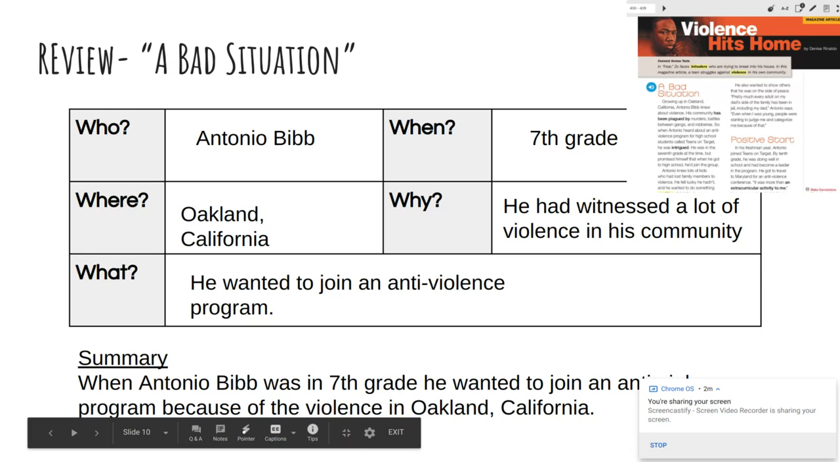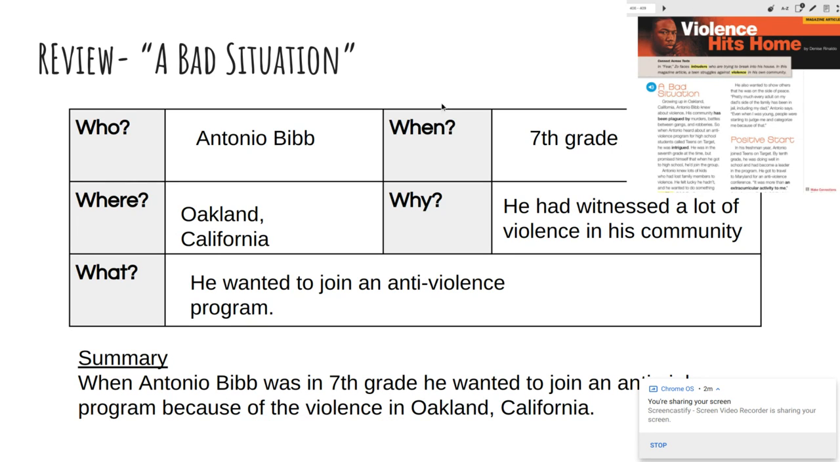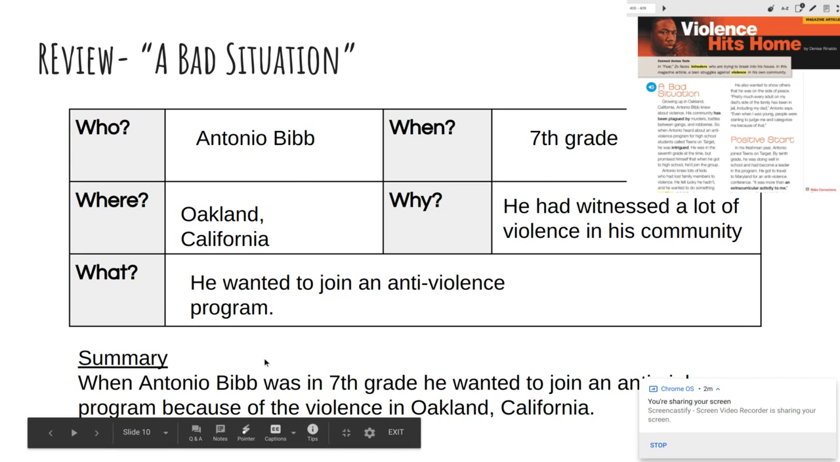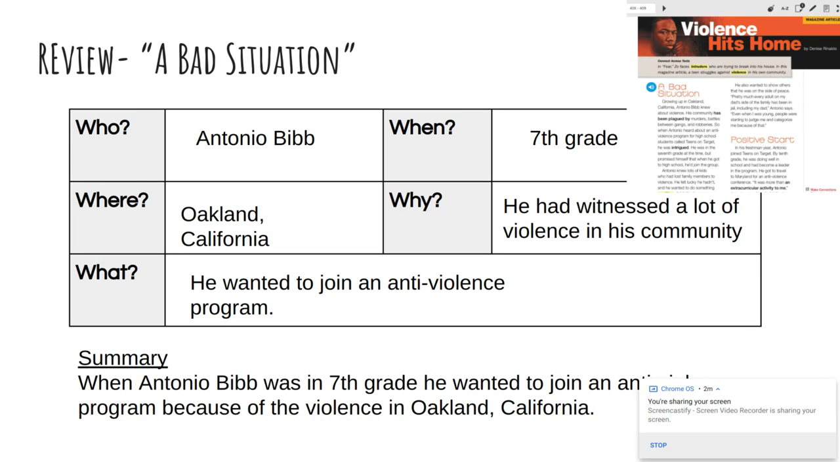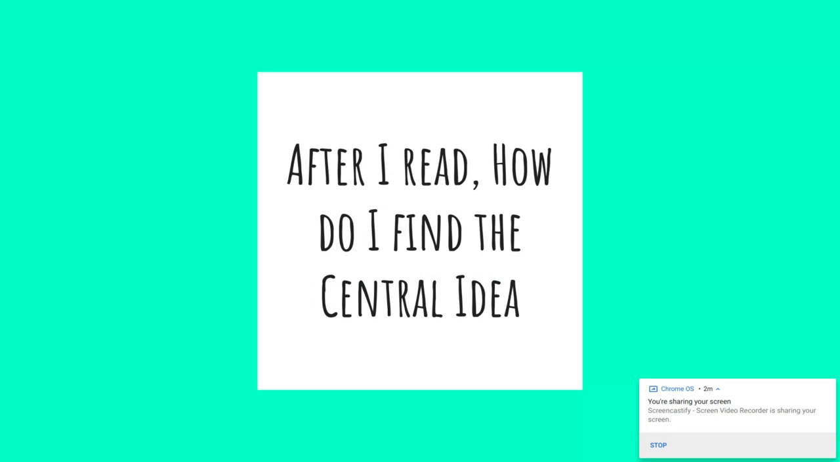Let's remind ourselves what we're doing as we read. This is what we did yesterday. We have these 5 W questions. After you read a section, you're completing this chart. Here are your notes. Who, where, what, when, and why did the situation happen? And then we put it all together in 1 or 2 sentences for the summary of just that subheading. So you're going to do that again today for 2 more subheadings.